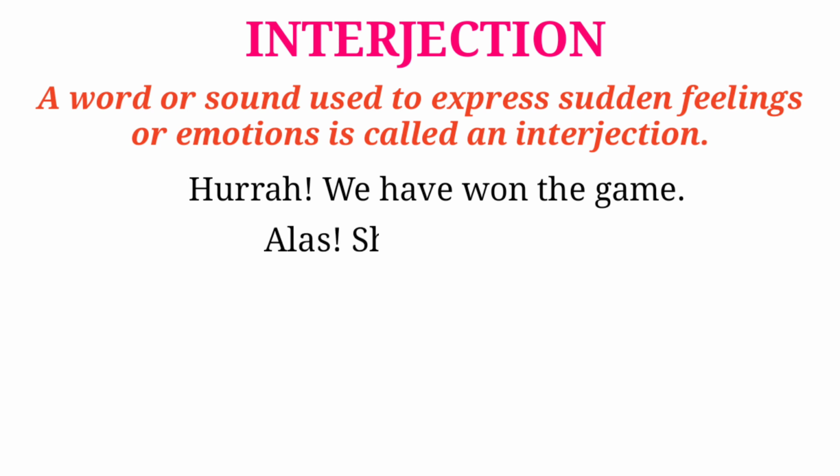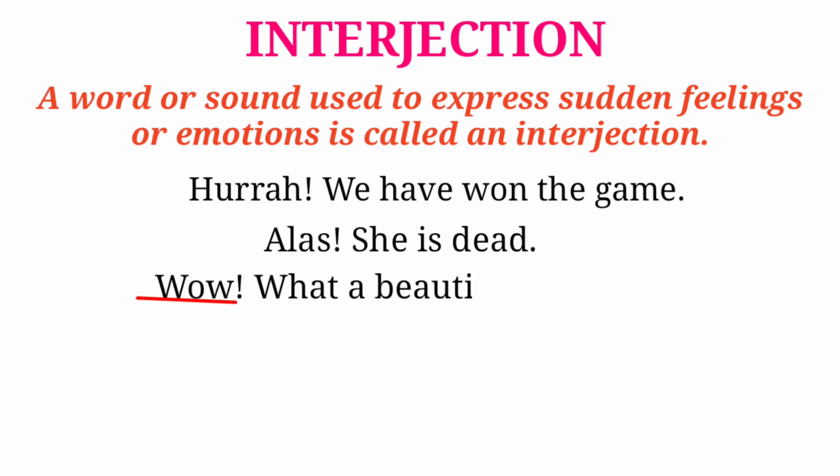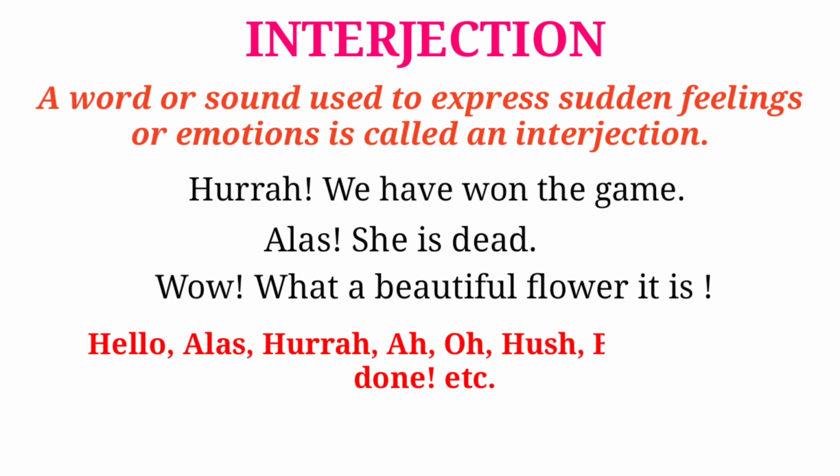Alas, she is dead. Here alas is an interjection because it denotes the sad feelings. Another example, wow, what a beautiful flower it is. Here the word wow is an interjection. Friends, hello, alas, hooray, ah, oh, bravo, well done. These words are called interjections because these words express some kind of feelings or emotions.